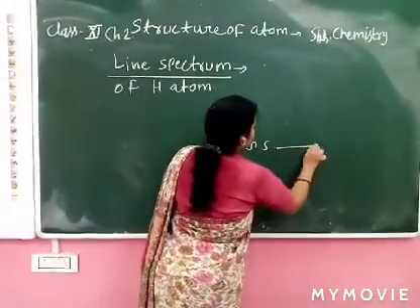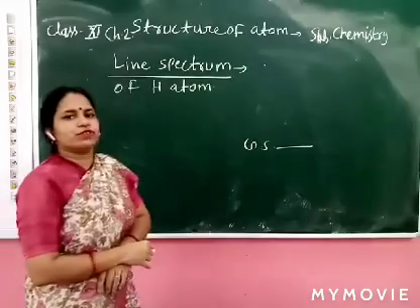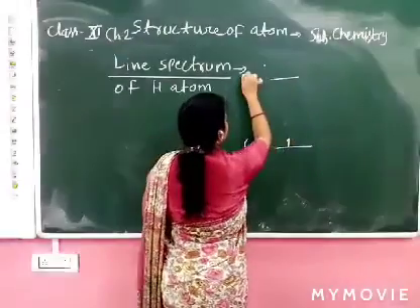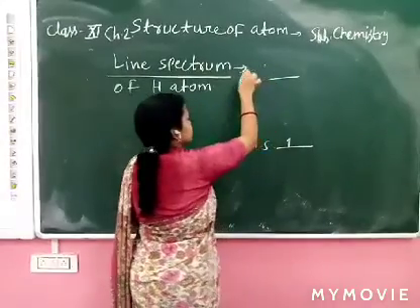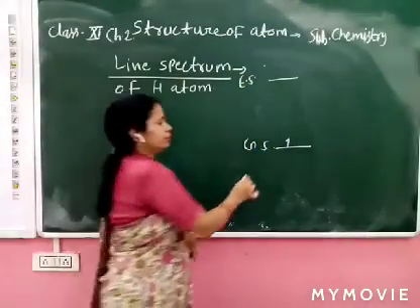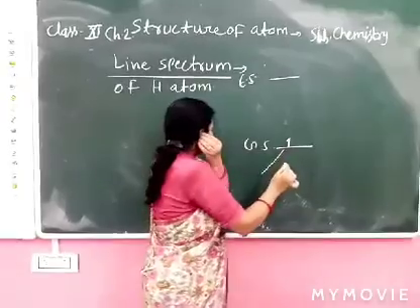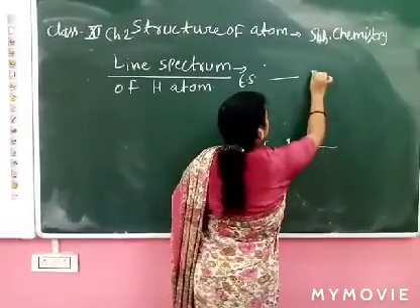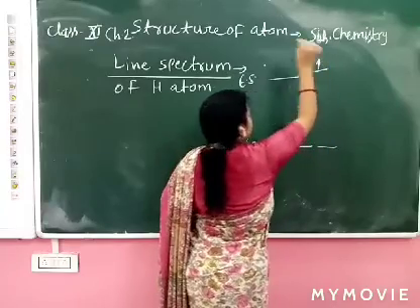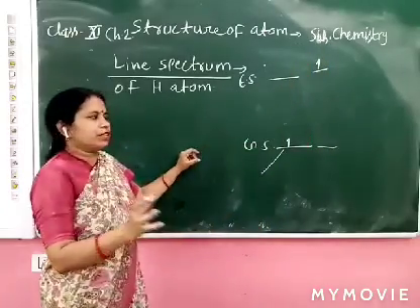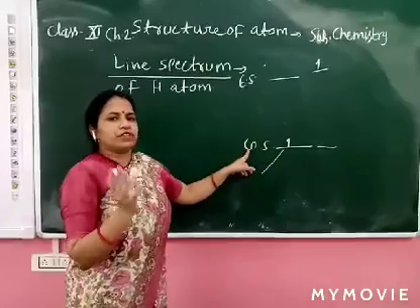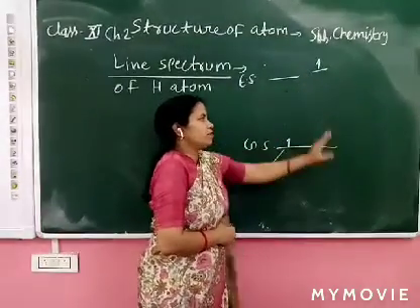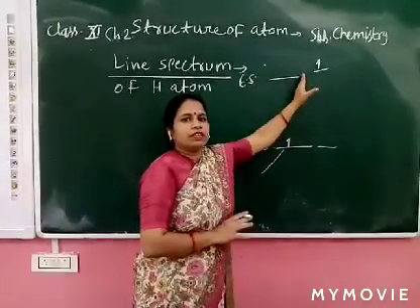Let's see. Suppose in a hydrogen atom there is one electron in the ground state. This is the excited state. When radiation is given to this electron, it absorbs suitable energy and jumps from the ground state to a higher state.